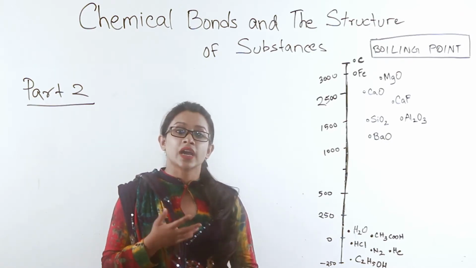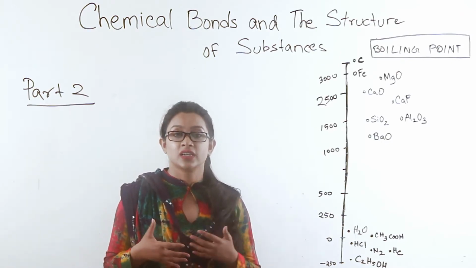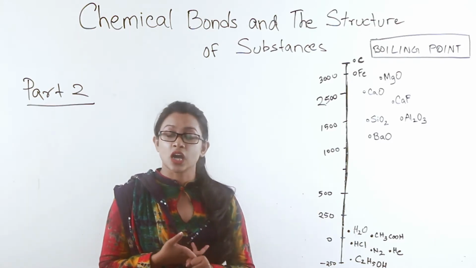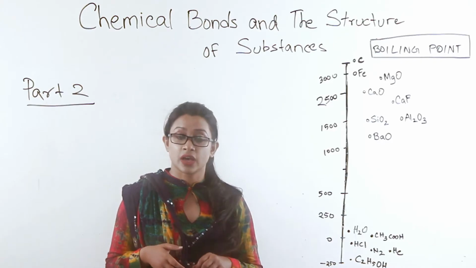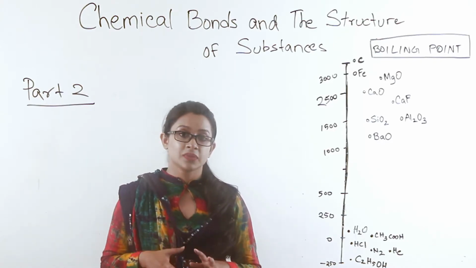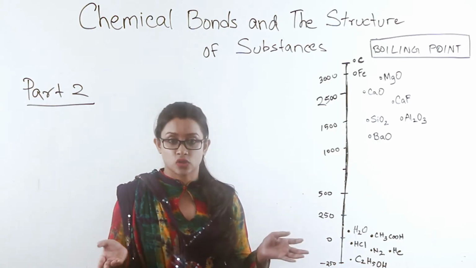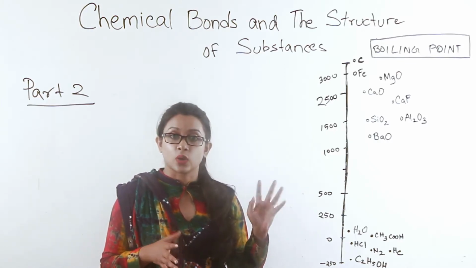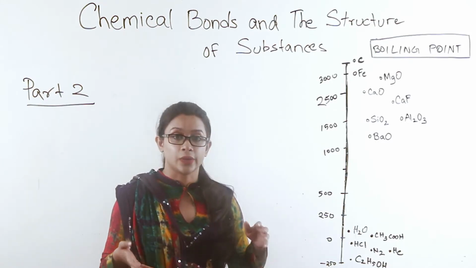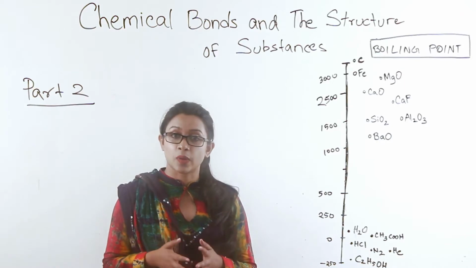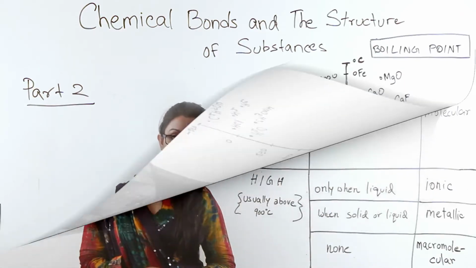Now, metals are elements, as we have said over and over in many lectures. Metals are elements that are usually found on the far left side of the periodic table. Metals do not have a giant structure, yet they tend to have boiling points or melting points that are extremely high. Why? That is something that we will discuss in this lecture at the part metallic bonding.